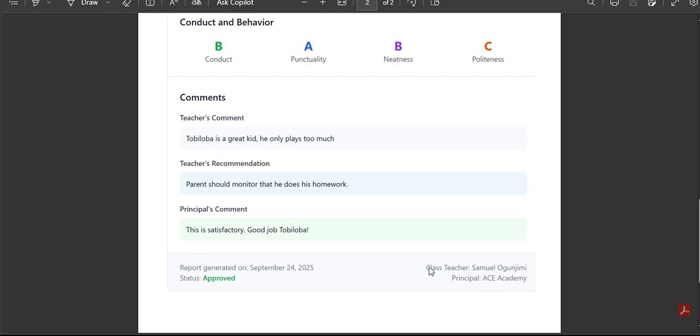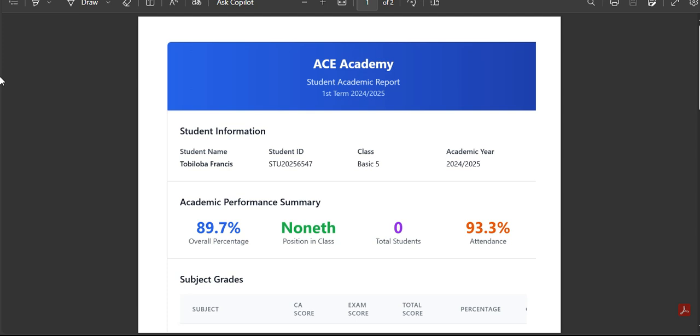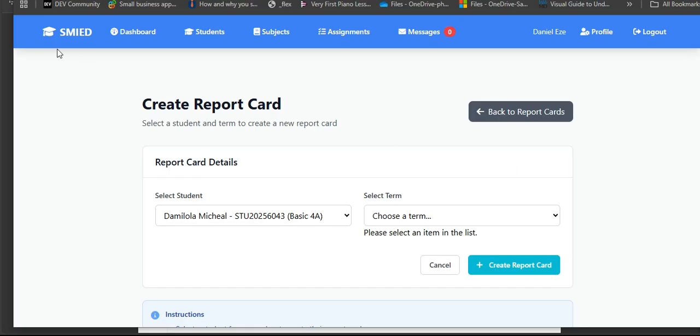Here it is still showing the class teacher and the school name. You can see this is a PDF file, so the parents can view it and at the same time download the report card. This will also minimize the expense of paper, because parents can view it from their own end and print it if they want, or download it and keep it. So that is it about the SMIED application. It's really a nice one.